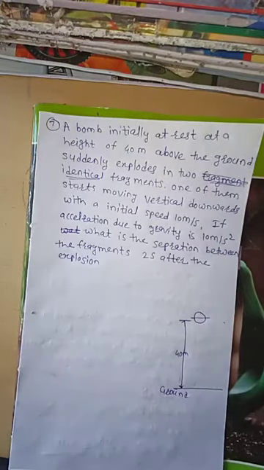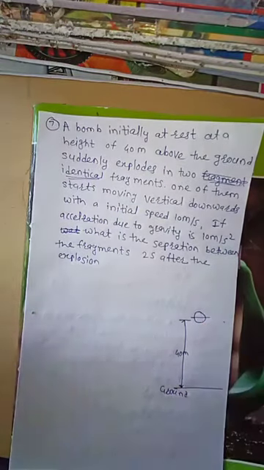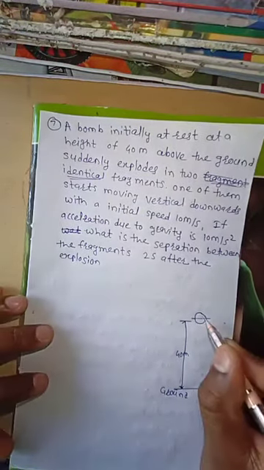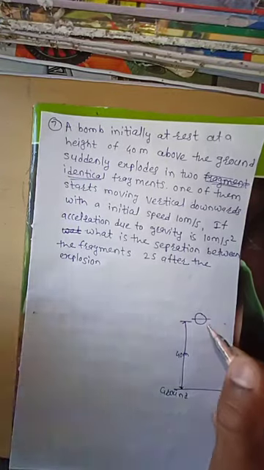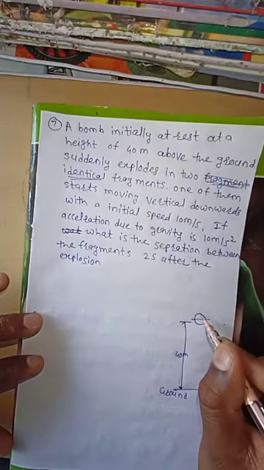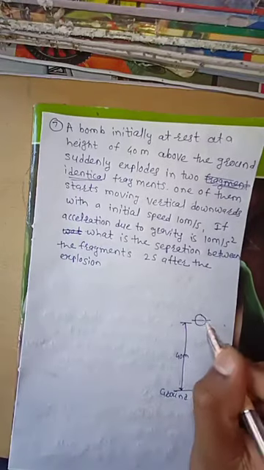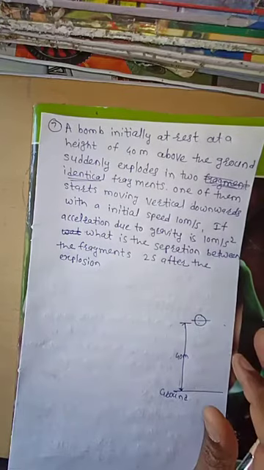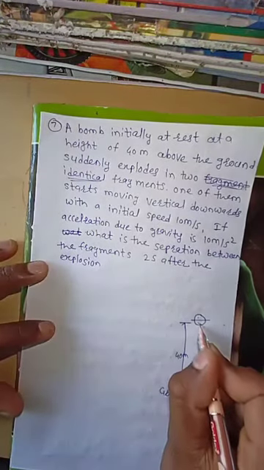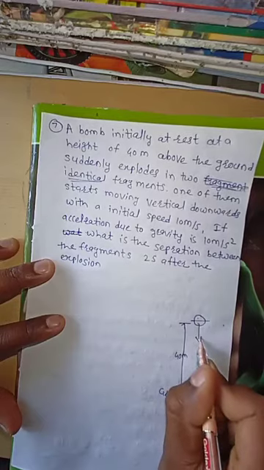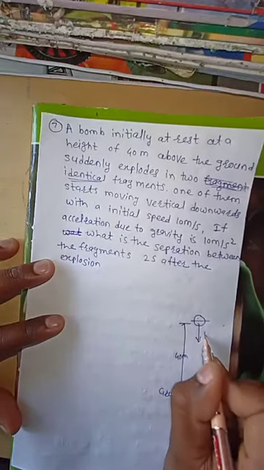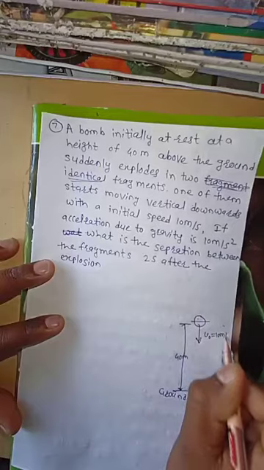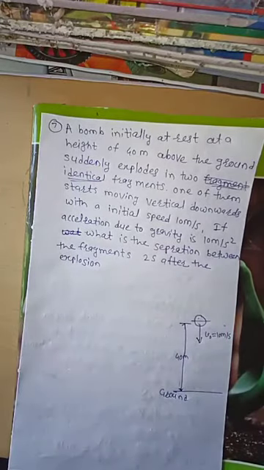After the explosion, the bomb is divided into two parts, that is, two fragments. Both fragments are identical to each other, meaning whatever the mass of this fragment, the same mass is the other fragment's. Okay, in that case, one of the fragments moves in a downward direction with the initial velocity v0 equal to 10 meter per second.